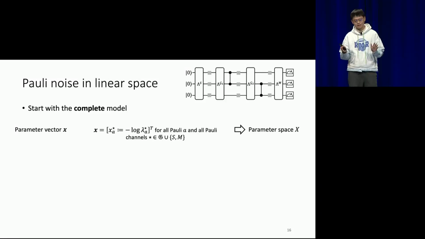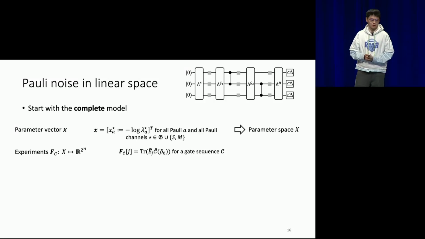And now I pretend this vector lives on some real linear space. I will call that the parameter space. Basically, that's a linear space that all your possible parameters can be taken in. Let's forget about the positivity issue for now. It's just a linear space. And then I can define something called an experiment. The experiment is just a mapping from your noise parameter space to an n-dimensional probability distribution.